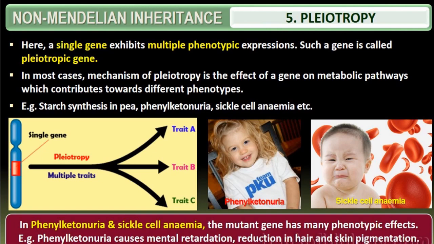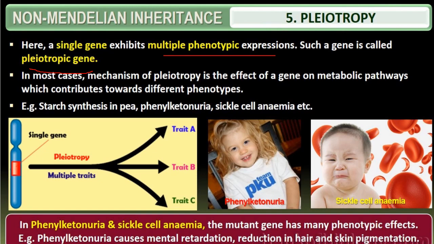Here one gene will influence multiple traits. It influences many types of characteristics. That's what we call pleiotropy. So here a single gene exhibits multiple phenotypic expressions, and such a gene we call a pleiotropic gene. So both are different, children, don't get confused. In pleiotropy, a single gene will exhibit multiple traits. There, multiple genes will express a single trait.